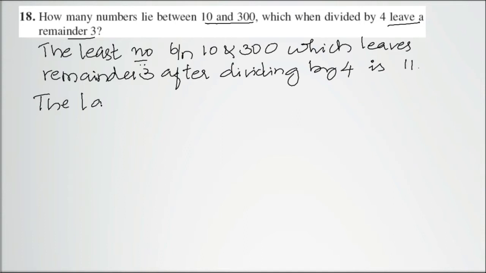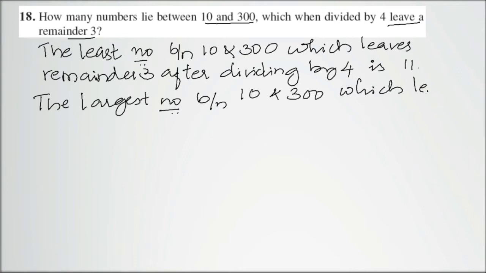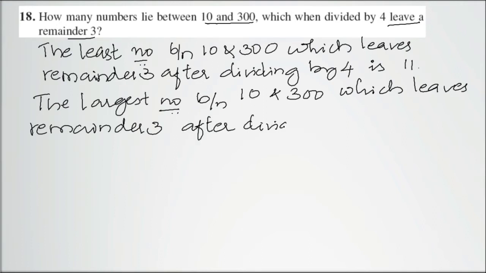The largest number between 10 and 300, which leaves remainder 3 after dividing by 4, is 299.